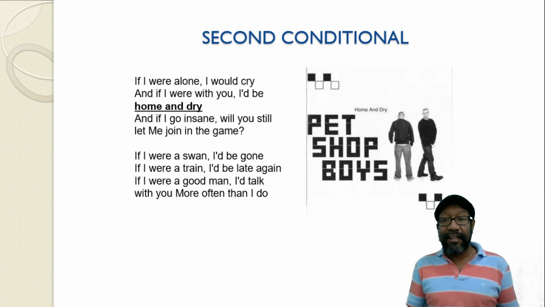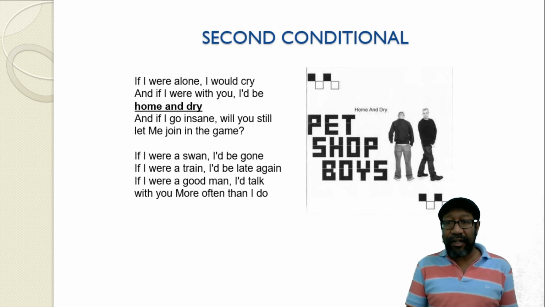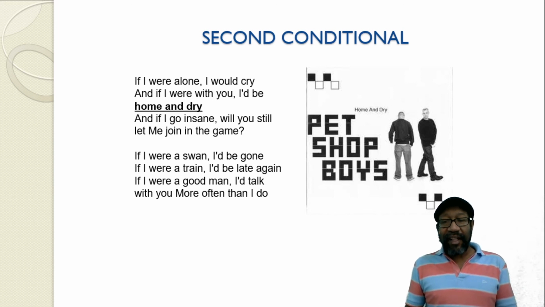In London, it rains a lot. So it's very common for people who are going out working or doing whatever to get wet. So when you say you are home and dry, it means that you are not outside in the streets, in the rain, getting wet.